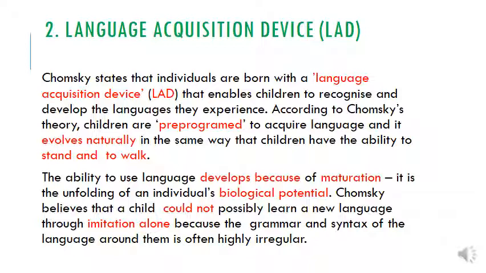In order to acquire language, it evolves naturally in the same way that children have the ability to stand and walk. We have our language ability because it's part of our maturation development. So it's an unfolding of our biological potential, and Chomsky believes that a child could not possibly learn a new language through imitation alone because the grammar and syntax of the language around them is often highly irregular.